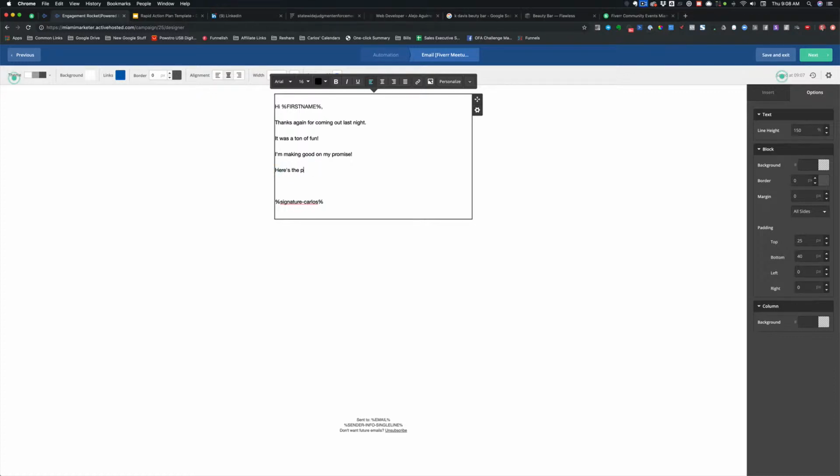Here's the blueprint. There we go. Let's just keep it simple. All right. Click here to download the blueprint. All right, so there we go. We're going to do that, and then here's the interactive version.